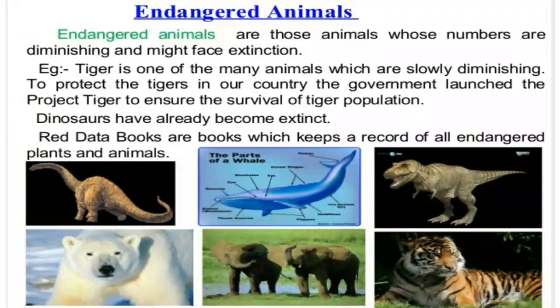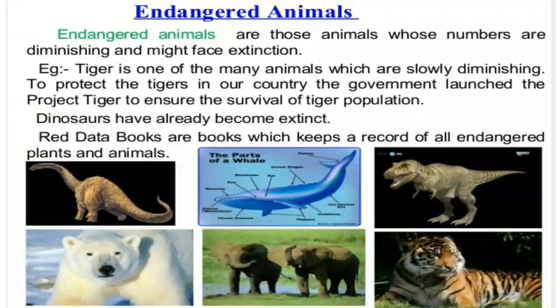Lions are there, elephants are there, wild buffaloes are there, Parasinga is there. These were all about to become extinct, so we have started preserving them in this Satpura National Park. And dinosaurs have become extinct and now no longer will they be able to come back.